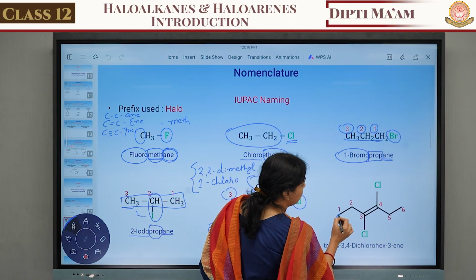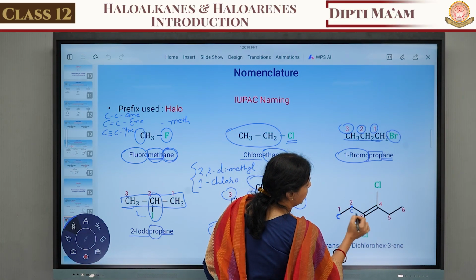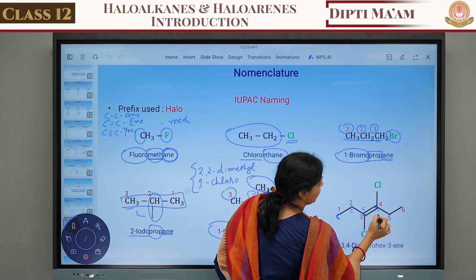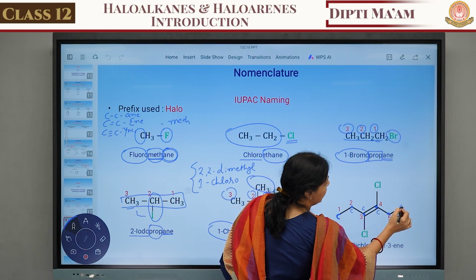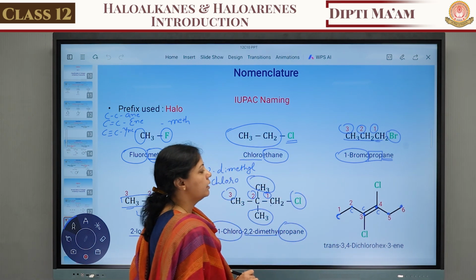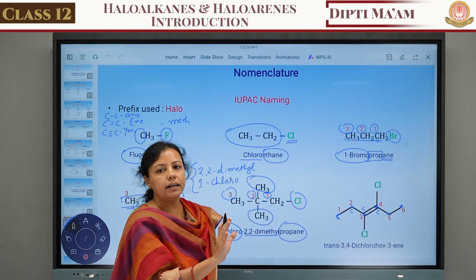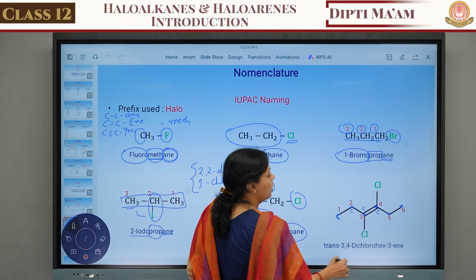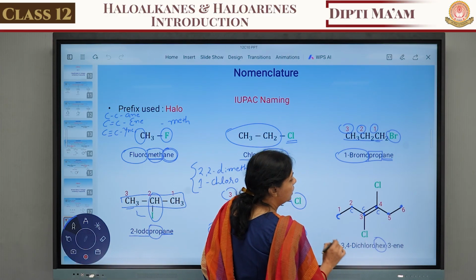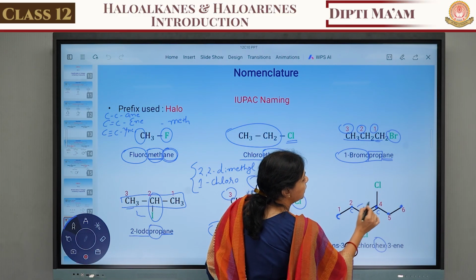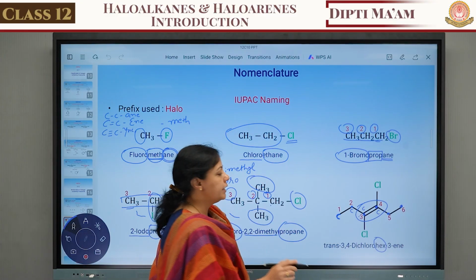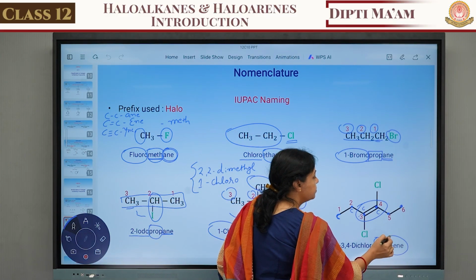The next thing, this is the bond line structure. This is the first carbon, this is the second carbon, this is the third carbon, this one is the fourth carbon, this is the fifth carbon, and this one is the sixth carbon. Total 6 carbons are there. So the root chain is hexane. Now in the root chain hex, a double bond is there between the third and fourth carbon. So we consider the lower number. So it is known as 3-ene.